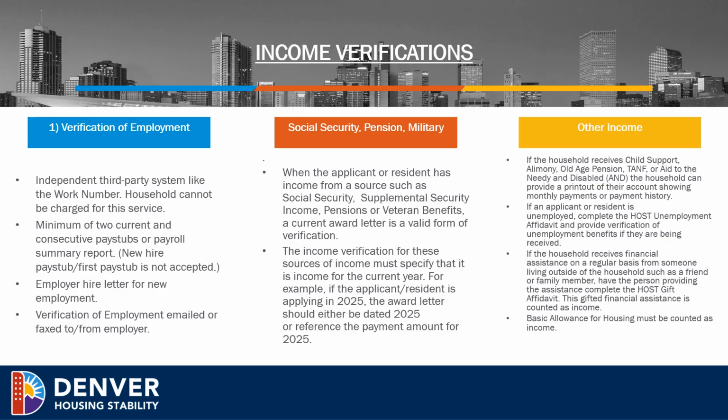If an applicant or resident is unemployed, complete the host unemployment affidavit and provide verification of unemployment benefits if they are being received. If the household receives financial assistance on a regular basis from someone living outside of the household, such as a friend or family member, have the person providing the assistance complete the host gift affidavit. This gifted financial assistance is counted as income. Basic allowance for housing must also be counted as income.